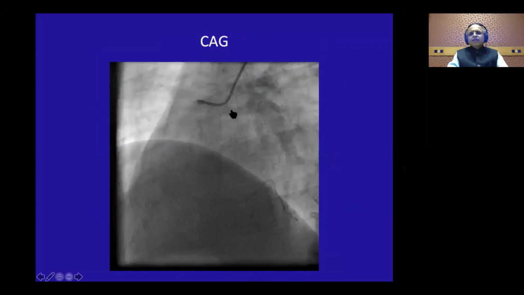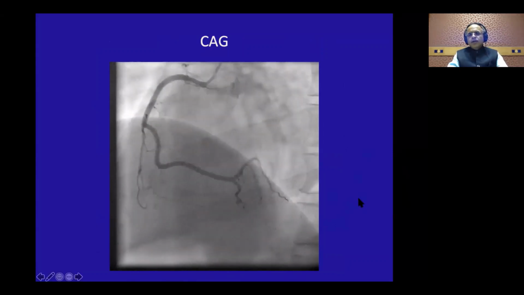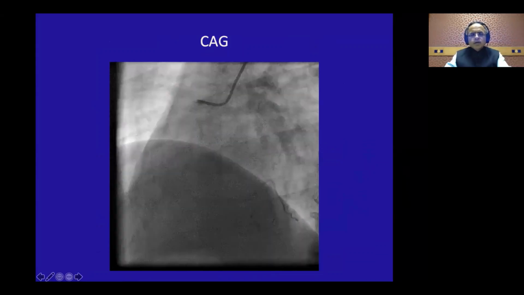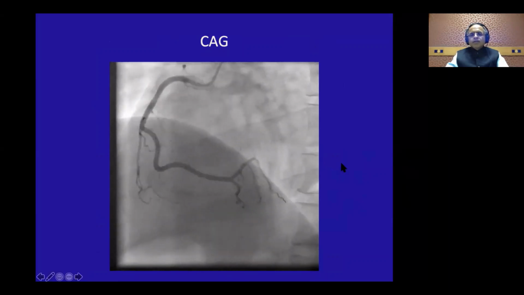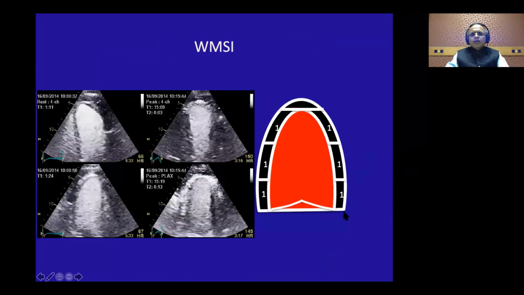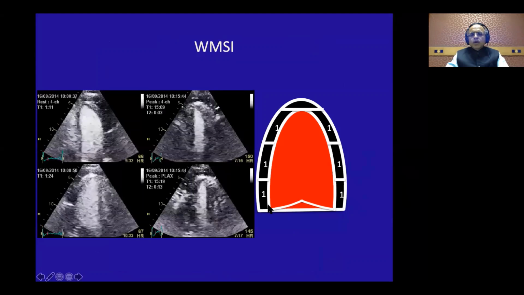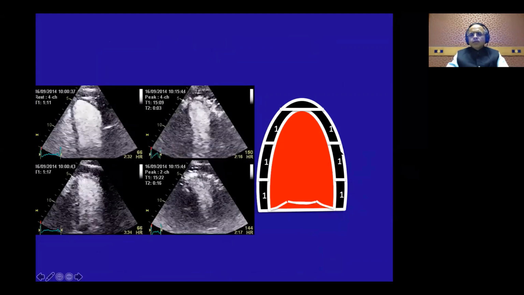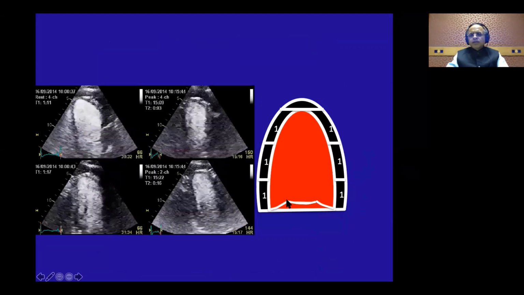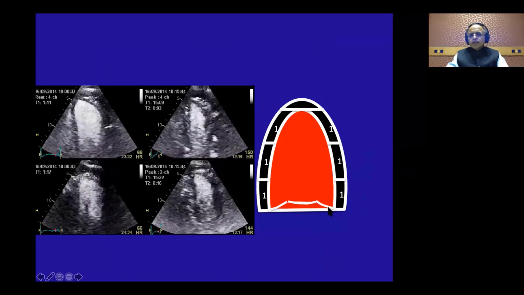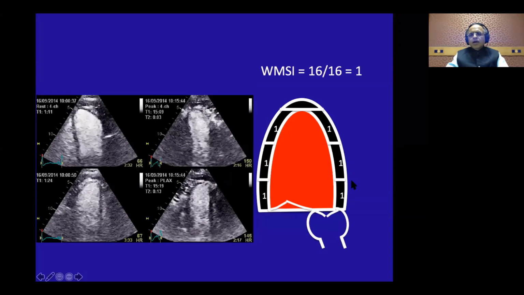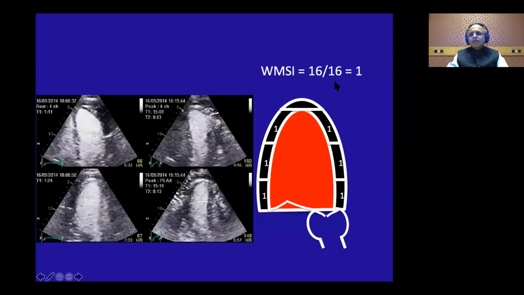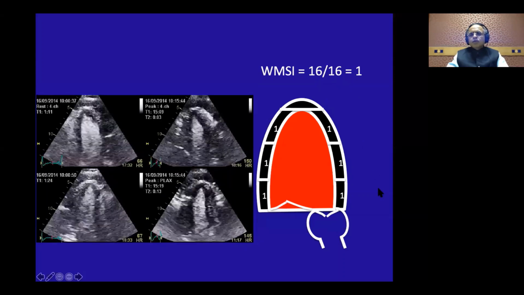So the next thing is that he had a monomorphic VT. So he went ahead with a CMR and did not have any infiltration. And we realized it was just holiday heart syndrome because of excess alcohol. And let us look at his wall motion score. Everything gets 1 because it is hyperdynamic in 4 chamber. Everything gets 1 in 2 chamber views. Why is this 2 chamber? Because I can see bicommissures here. And then this is the long axis view, anterior septum, posterior wall, I am getting 16. So 16 divided by 16, wall motion score index 1.